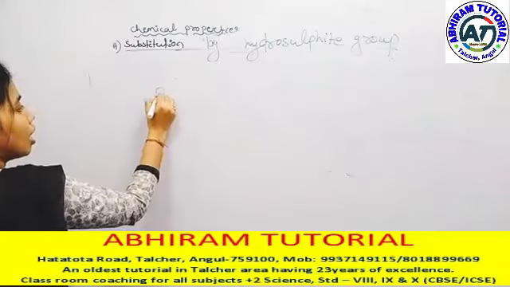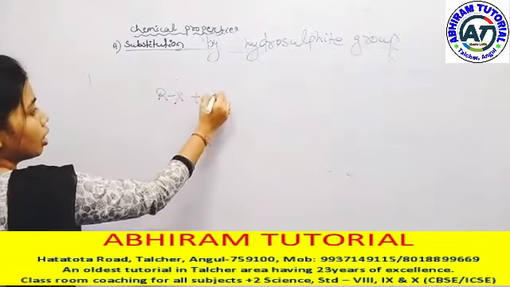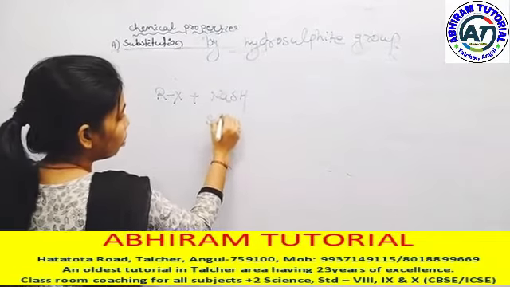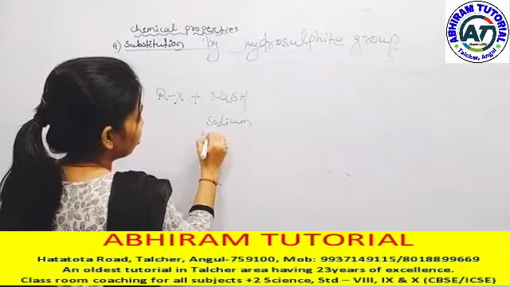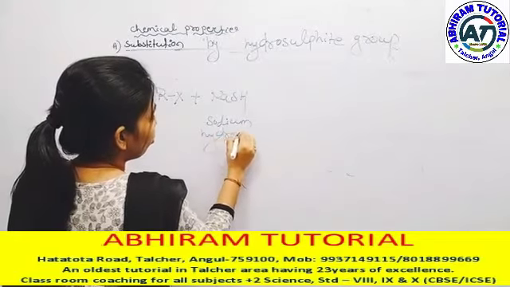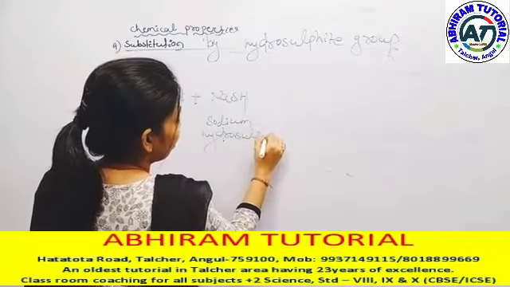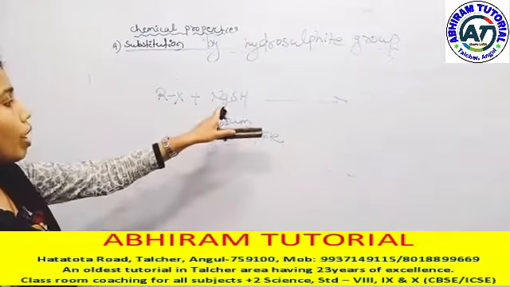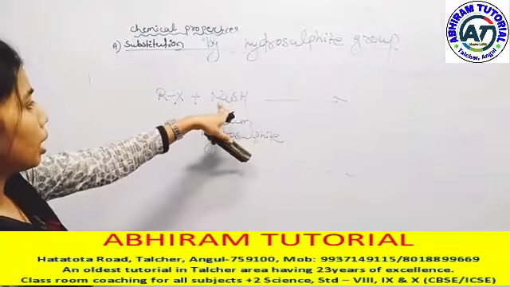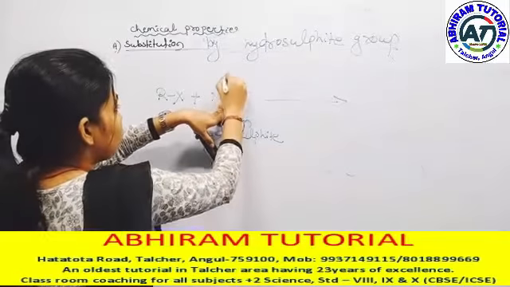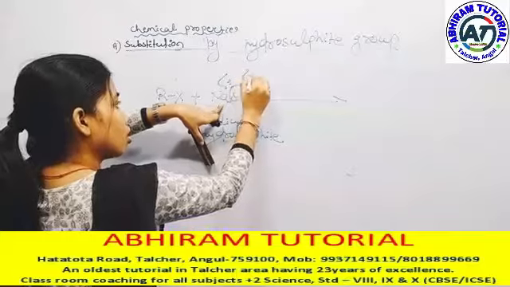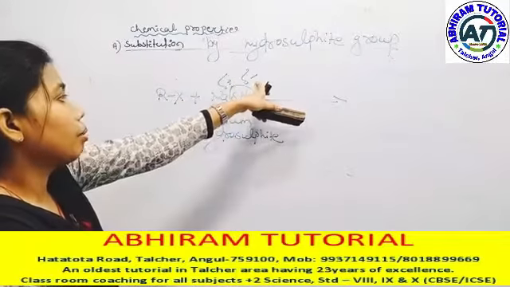When RX reacts with NaSH, it is known as sodium hydrosulfide. How do we determine the nucleophile here? The metal must possess some positive charge and the other part must possess some partial negative charge.